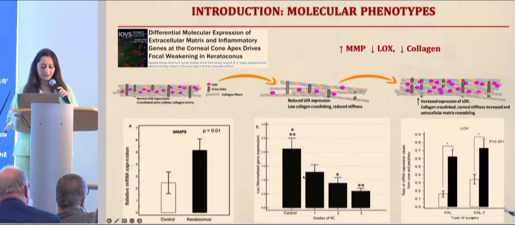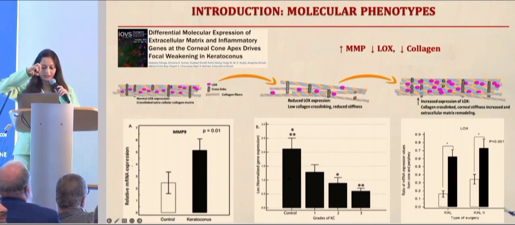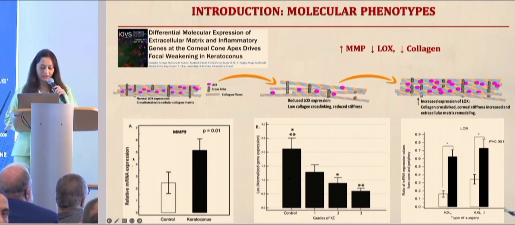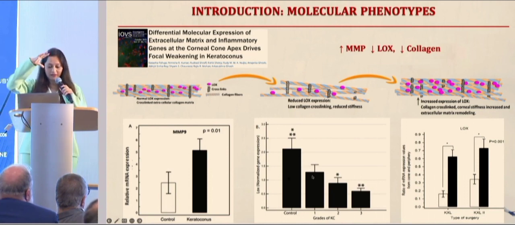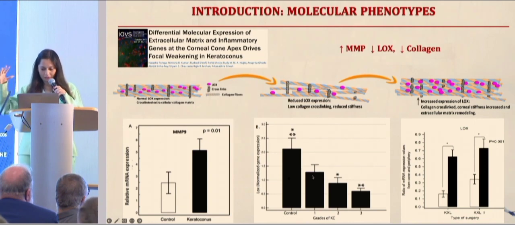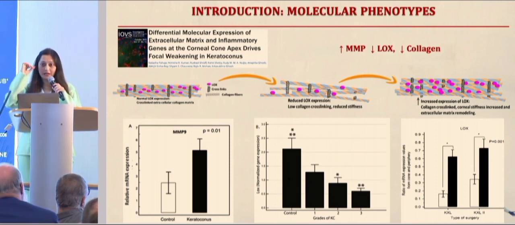Now, LOX is extremely important. It holds the collagen fibers in place, but if it is lower, then the collagen fibrils start slipping away, and that's how keratoconus progresses. We have published in the past that MMP9 levels are higher in keratoconic eyes, lysyl oxidase might be lower, and the levels of lysyl oxidase reduce with increasing grades of keratoconus. If the lysyl oxidase is lower to begin with and you have done cross-linking, the post-cross-linking outcomes might be suboptimal, compared to patients who have optimal lysyl oxidase to begin with.